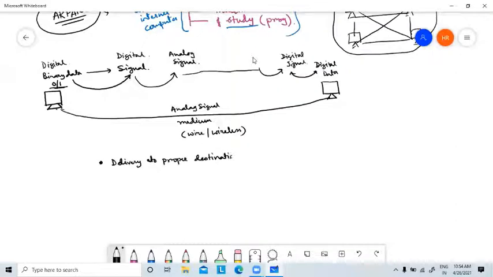When you are transmitting some information from one device to another device, the delivery must be at the proper destination. It should not happen that you are trying to send the data to X and it reaches Y. That should not be happening.